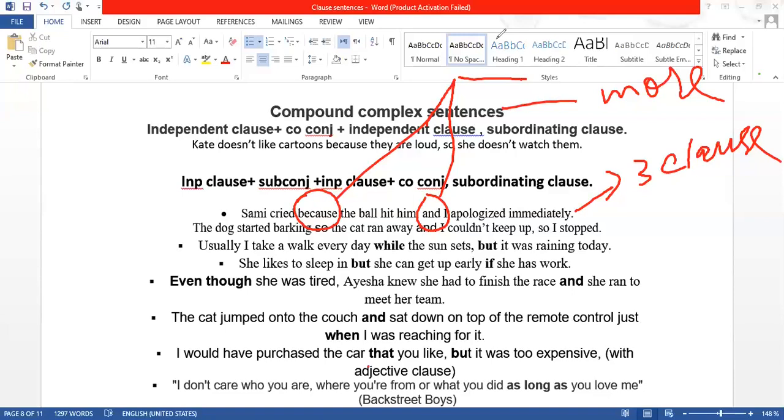Yes, sir. All these three clauses, sir, are independent clauses. There is no subordinating clause in this scenario. No, because is a subordinating conjunction.